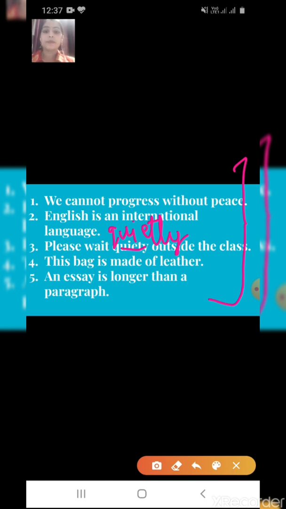Let's take the example of the fourth. This bag is made of leather means we are talking about this bag, that it is made of leather. You are able to understand, right? If we put proper words in the right place, only then is the sentence complete, and only then is the sentence meaningful. Okay?